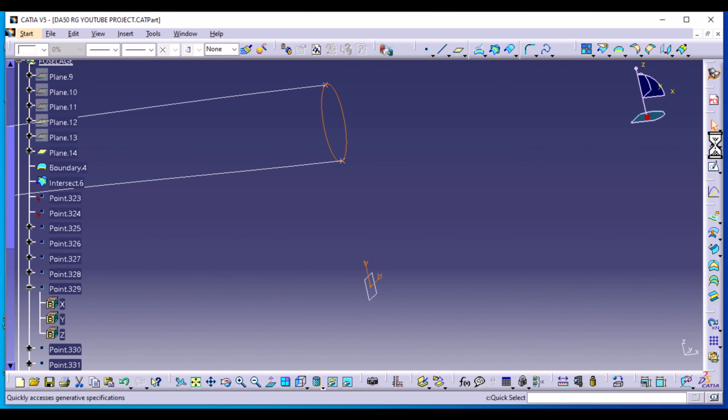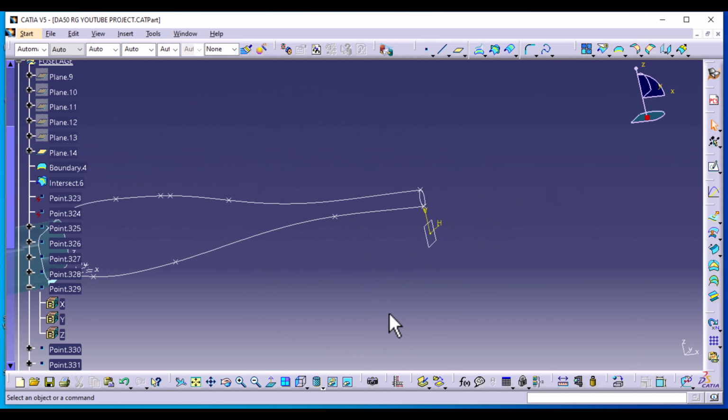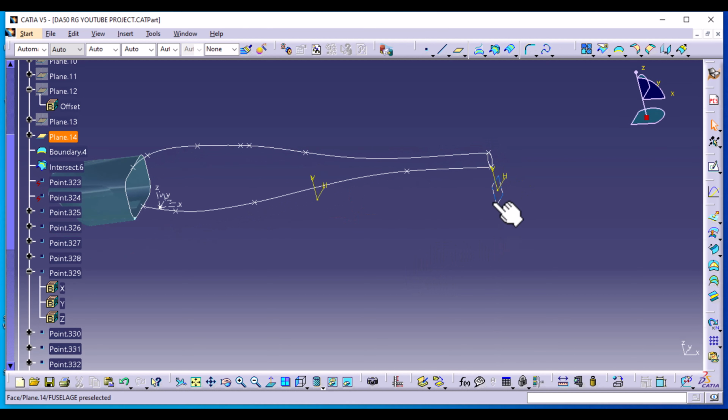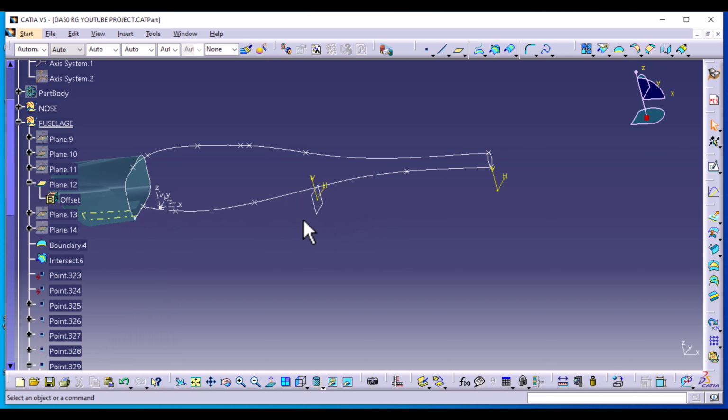Exit the workbench. Let's hide this plane now, and we're going to show not the second one, but the third last one, the one that was at 3190 distance.